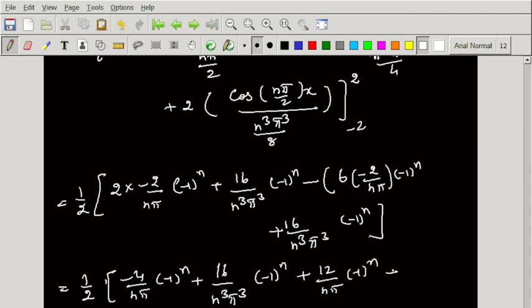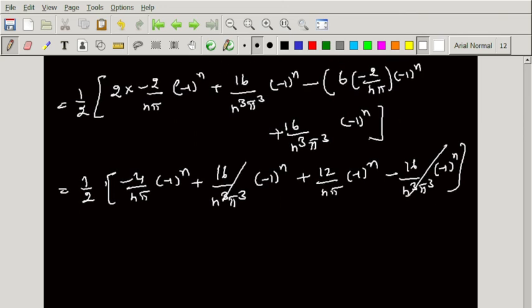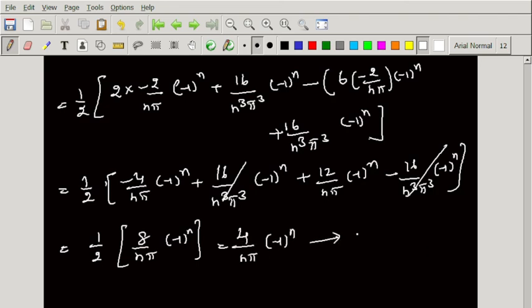This is minus into plus is minus, 16 times n cube pi cube into minus 1 power n. So the first term, fourth term and the second term get cancelled, and adding the rest we get 1 by 2 of 12 minus 4 is 8 by n pi into minus 1 power n. So we cancel this, we get 4 by n pi of minus 1 power n. This is equation number 4.